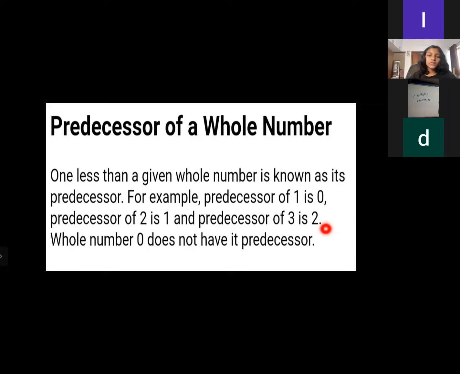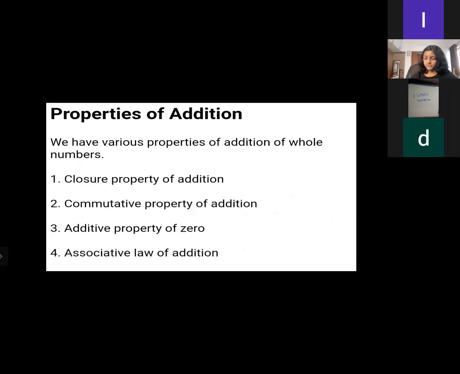Now tell me, what is the predecessor of 5? 4. Very nice. So this is called a predecessor.